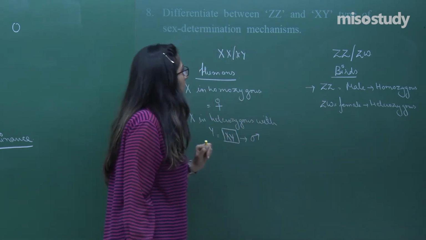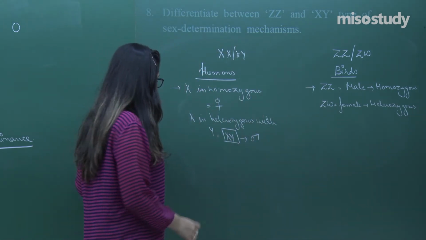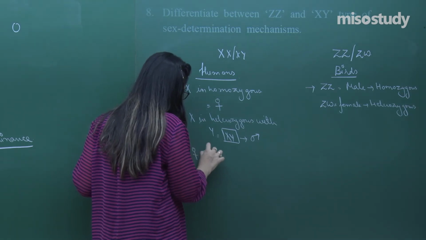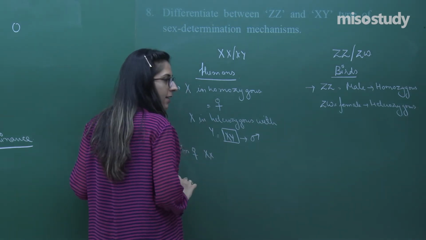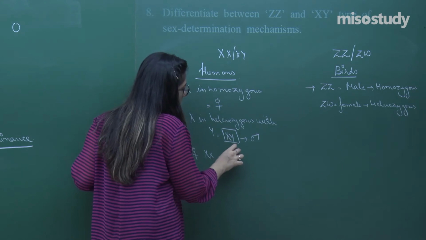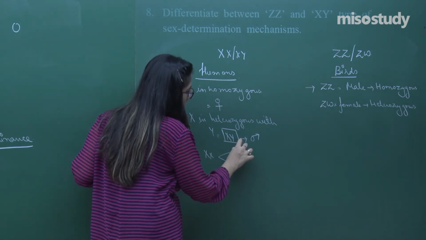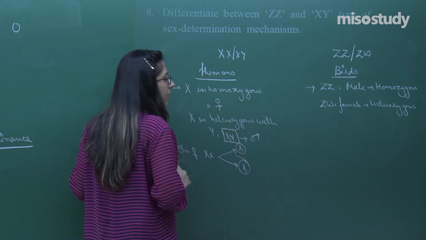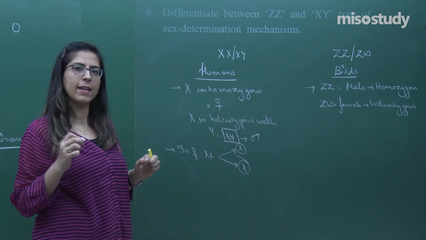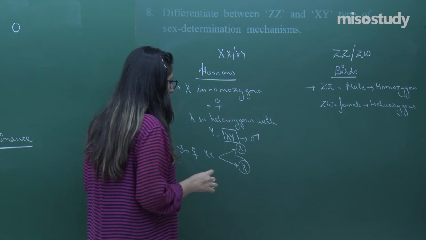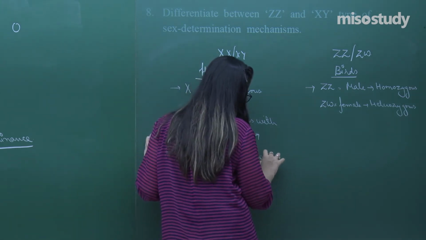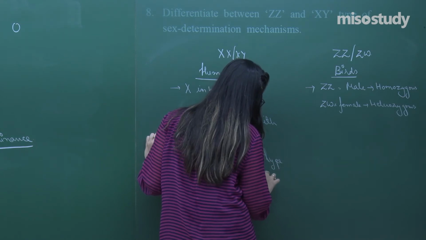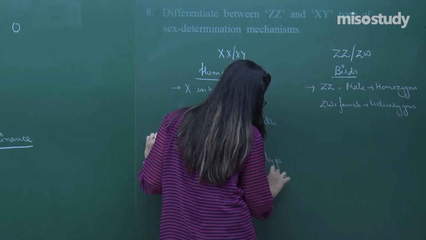Right. In case of XX, in female, XX chromosomes are there. Two types of gametes are produced that you have to write. Sorry, one type of gamete is produced. One is X, another is also X. So, one type of gamete. So, female produces only one type of gamete, that is only X.